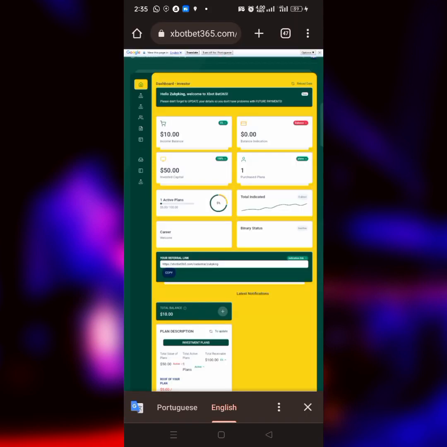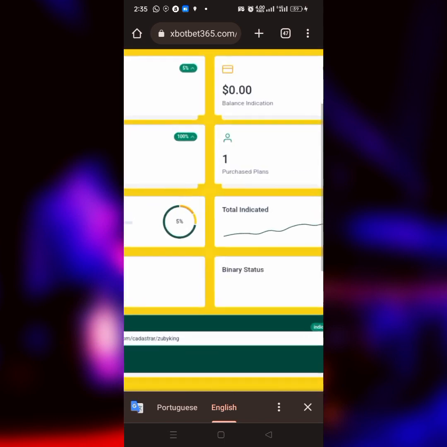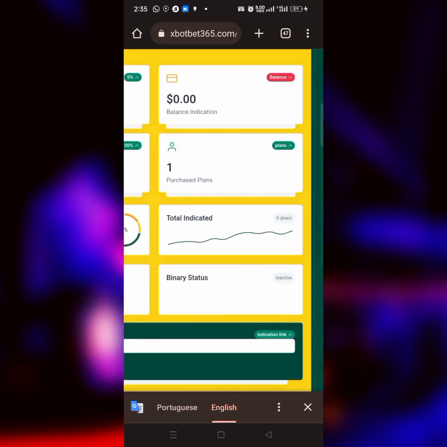So back to my dashboard, as you can see, my plan, I activated it the day before yesterday, so it has given me the second day revenue, which is around an extra $5 for a secondary revenue. And you can see that my purchase plan is one plan. My only purchase plan is one plan, and that is the $50 plan.